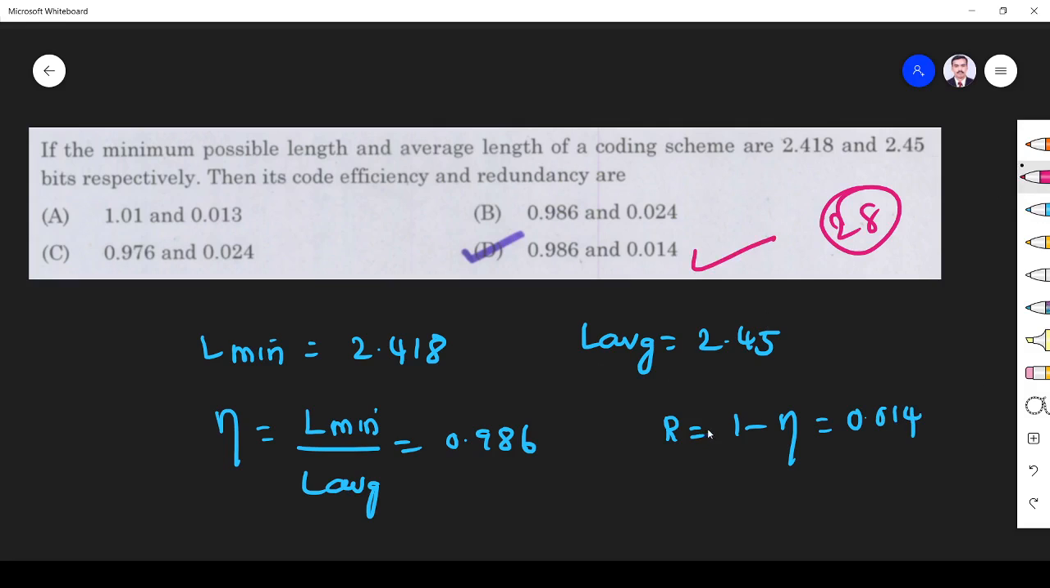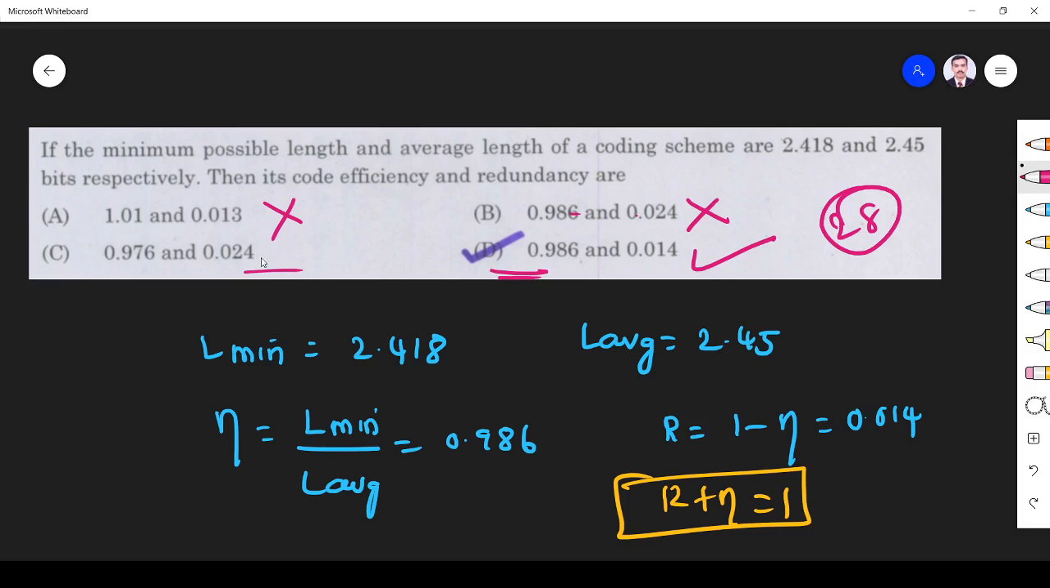We must remember, from this equation, R plus eta is equal to 1. That means redundancy plus efficiency is equal to 1. So if you add these two and it is greater than 1, this is a wrong answer. If you add these two, this is also a wrong answer because the summation is greater than 1. But only these two are mostly correct answers. So if the sum is greater than 1, you don't need to calculate, directly you can write the answer.